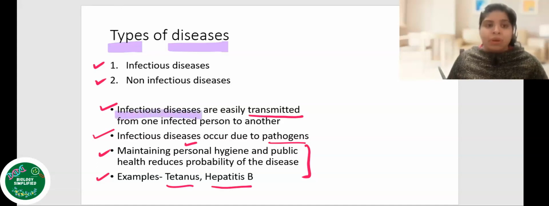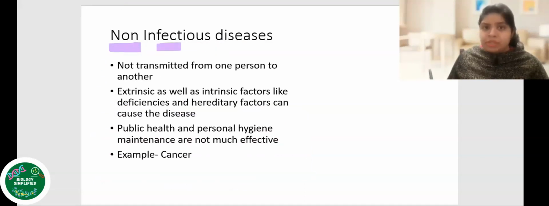Next, we are going to talk about another type of disease, which is the non-infectious disease. Now, these non-infectious diseases are not transmitted from one person to another. If a person in the family is infected, this disease would not be transmitted from that infected person to another person in the family. So they are not transmitted from one person to another.